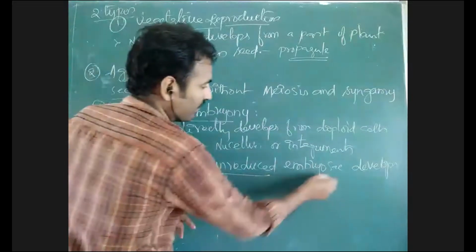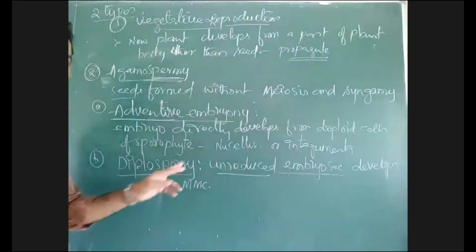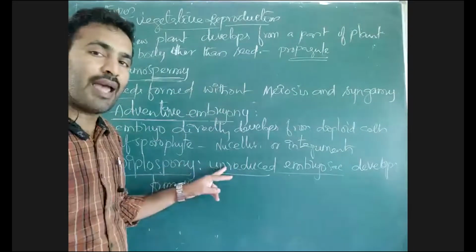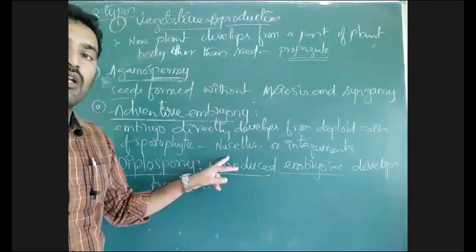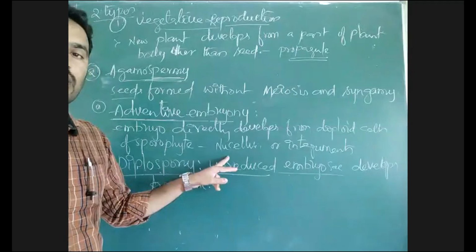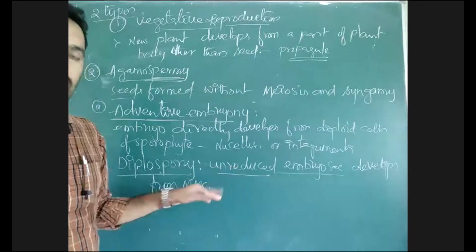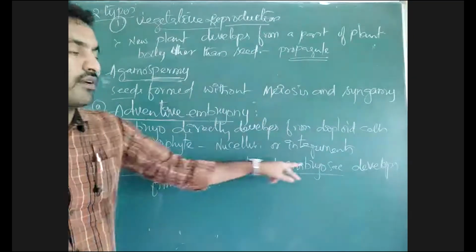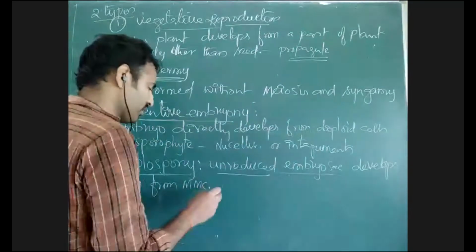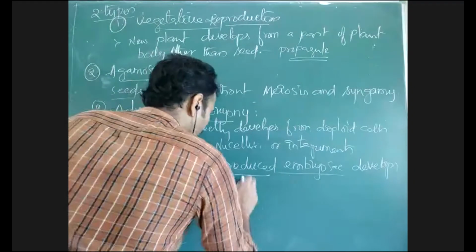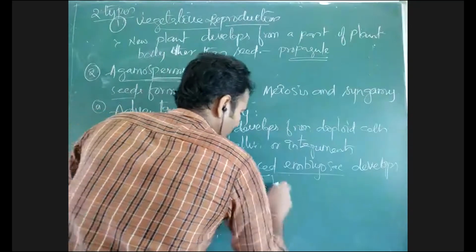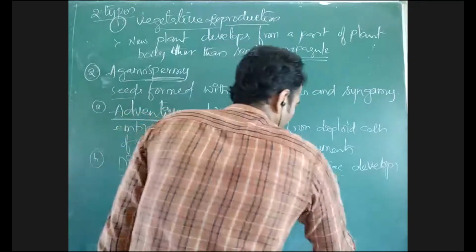Unreduced embryo sac. Unreduced means that without reduction division there is no formation of haploid cells of the embryo sac. The MMC is not undergoing reduction division. Without reduction division, from the MMC there is development of the embryo sac. That means a haploid egg is not produced, right? So the embryo forms from an unfertilized egg.